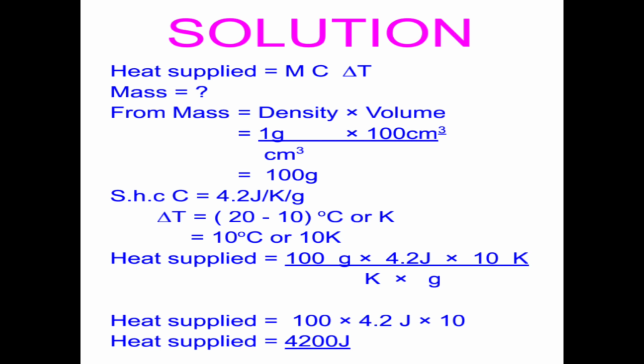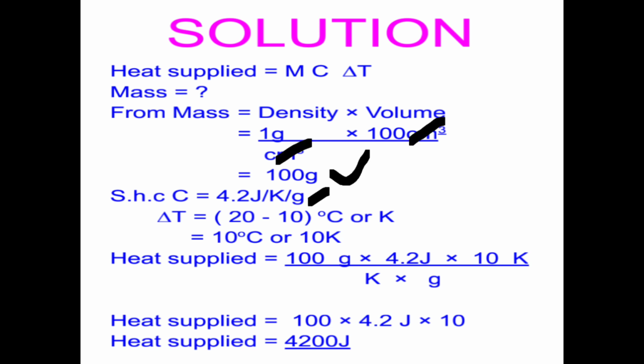So we are having 1 gram per cubic centimeter times 100 cubic centimeters. The reason why we organize our units is that we want to cancel out the unnecessary units and remain with the units for mass. So let us look at that. Cubic centimeters will cancel with cubic centimeters and we remain with the grams. So therefore, mass is going to be 100 grams. So we have calculated the mass.